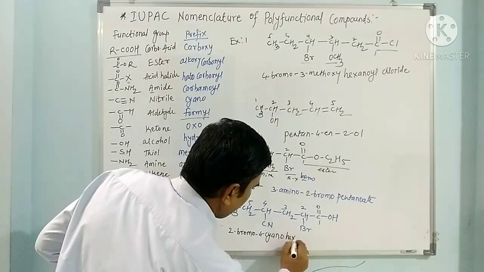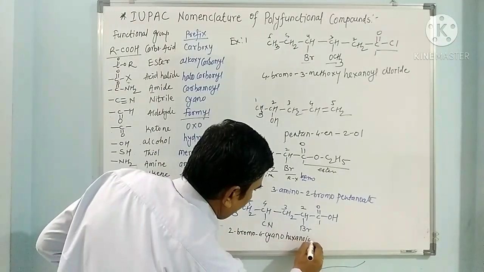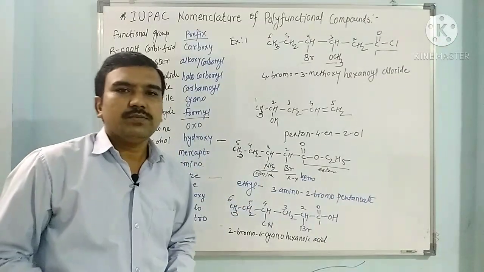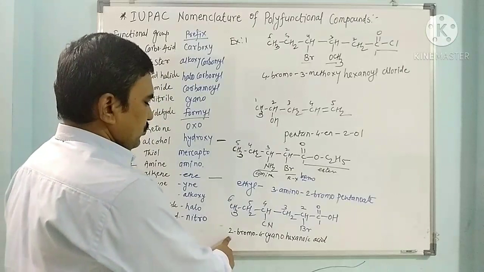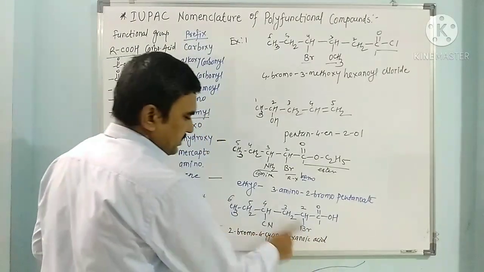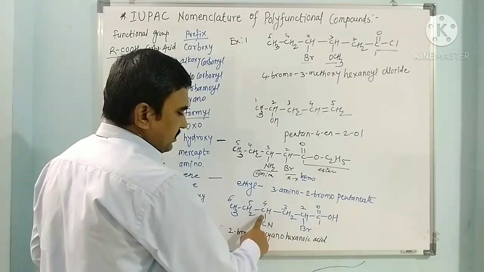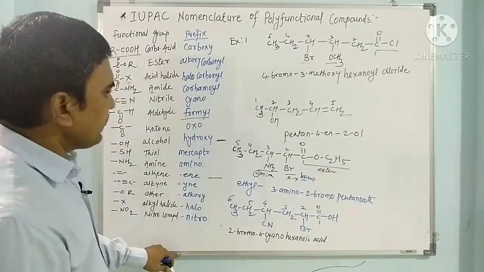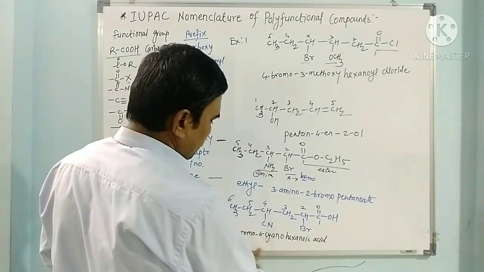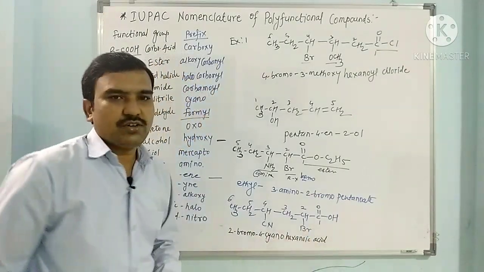So it is hexanoic acid. So in this way it is named 2 bromo, 4 cyano, hexanoic acid. Second carbon is having Br and 4 is having nitrile. Nitrile is named as cyano. So 2 bromo, 4 cyano, hexanoic acid.